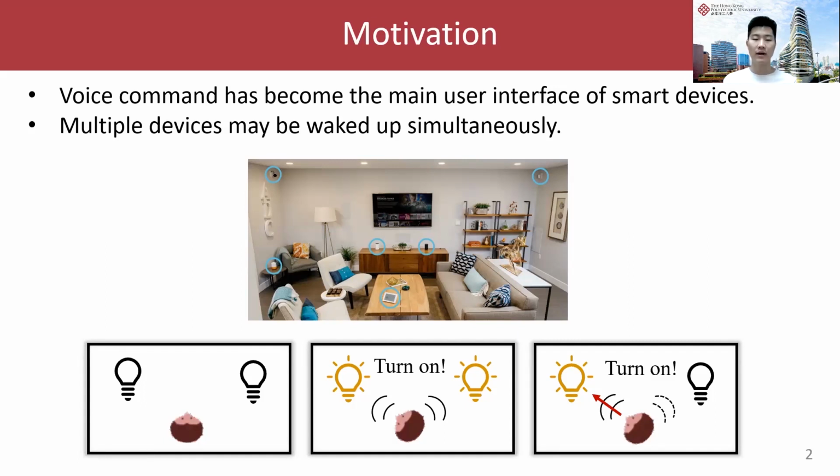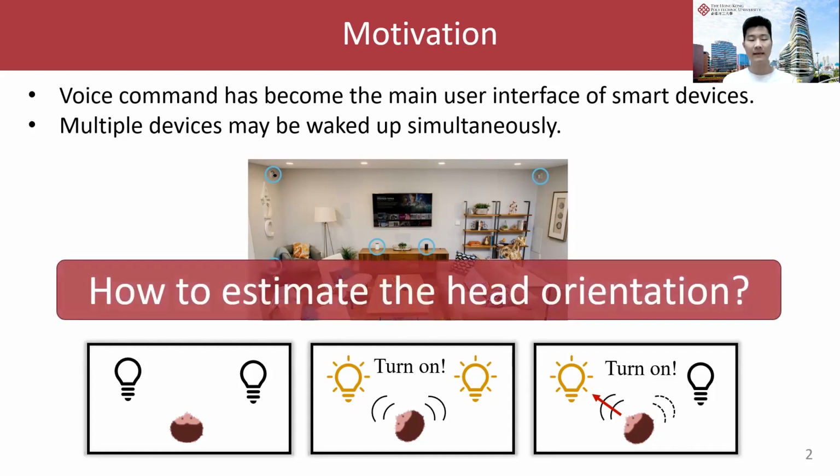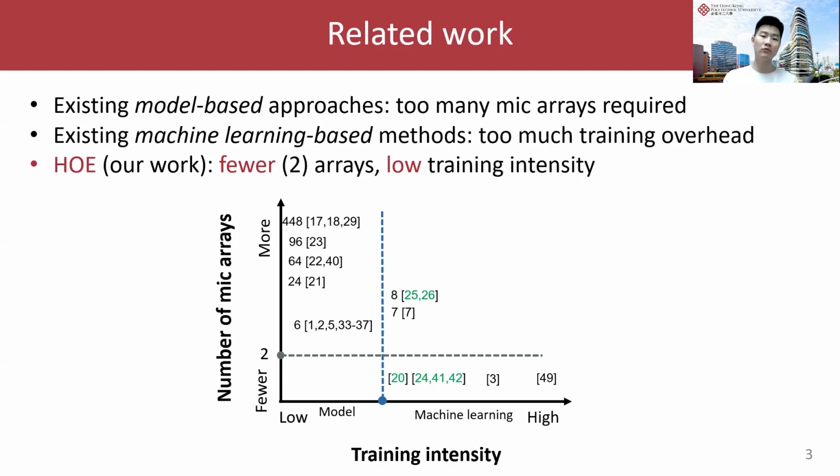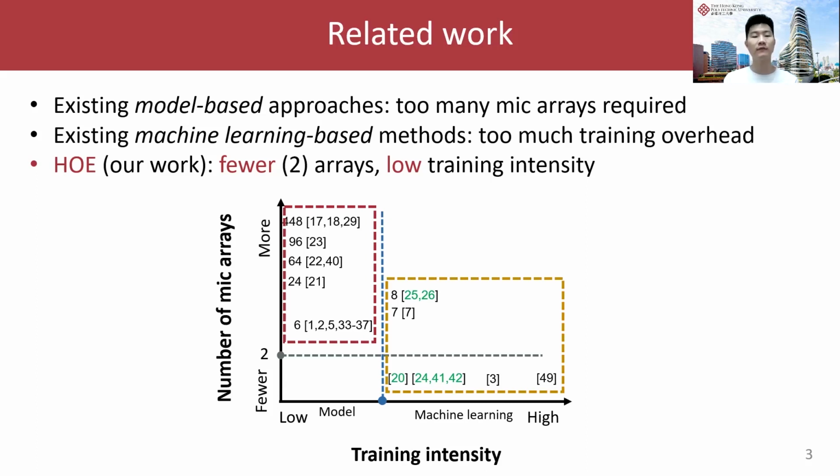Then we may ask a question, how to estimate the user's head orientation? We summarize the related works in coordinates with 2 dimensions, number of microphone arrays and training intensity. We can see that the existing model-based approaches basically require many microphone arrays, and the existing machine learning-based approaches need too much training overhead. Both kinds of existing solutions are not friendly to users.